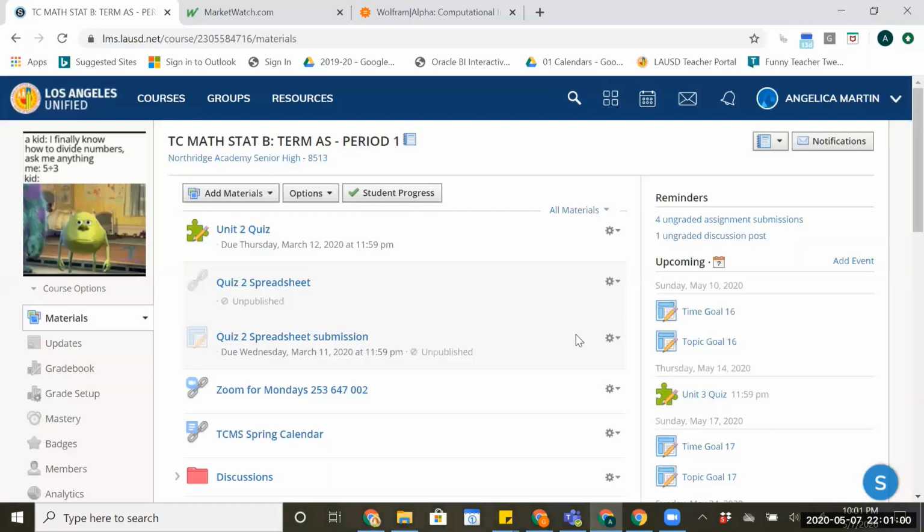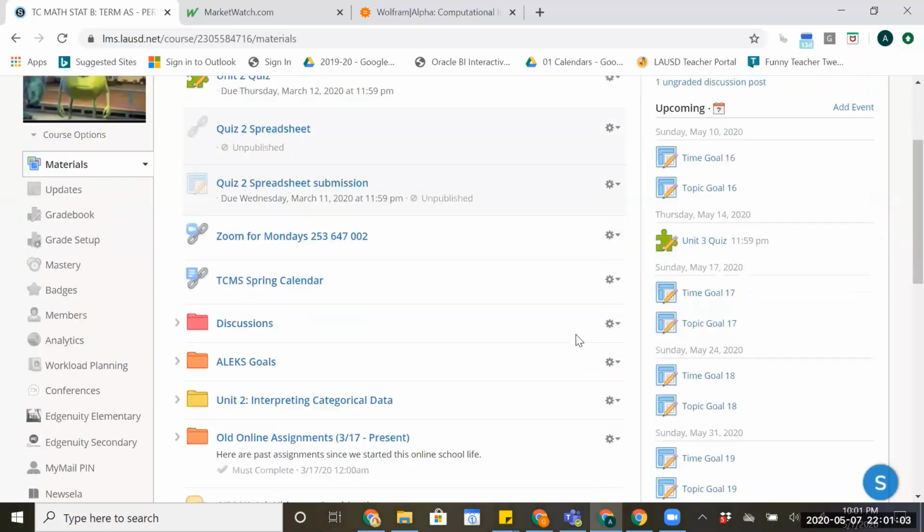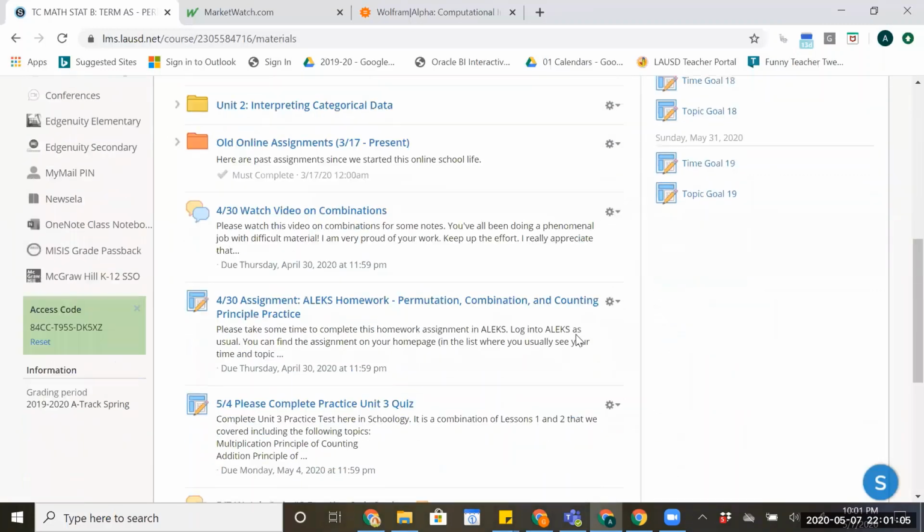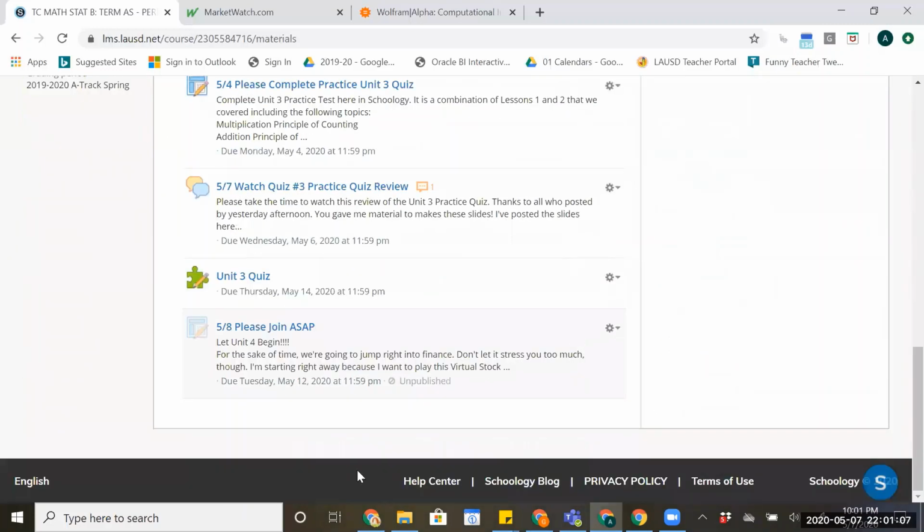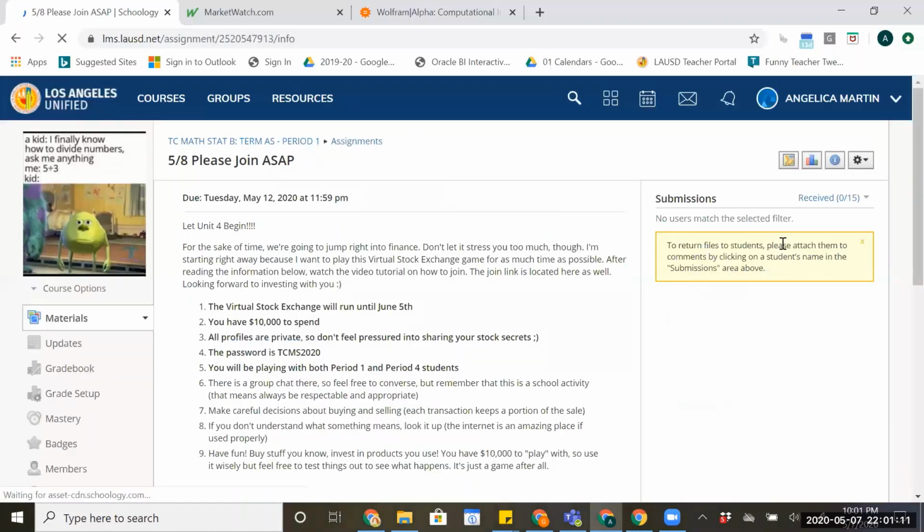So let's get us signed up. I'm going to scroll down here on period 1's materials page, and period 4 you have the same thing, and right down here at the bottom you've got a link, and it might be a different date. You've got a link that says please join ASAP. Now the reason we're joining ASAP is because I want you to have as much time in this virtual stock exchange as possible.